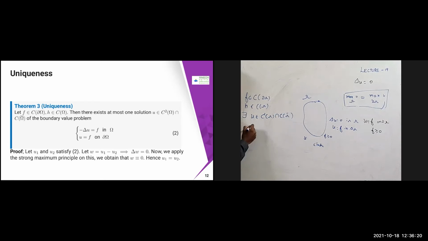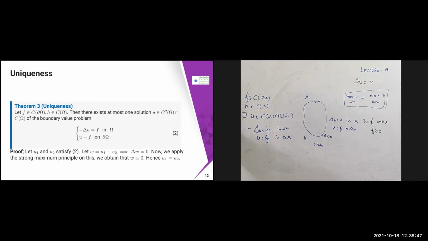The boundary value problem is minus del u equal to f. This is the Poisson equation, and u is equal to... one second. There is a mistake here. This would be minus del u equal to h in omega, and u is equal to f on dou omega. So this would be not f; minus del u equal to h is there.